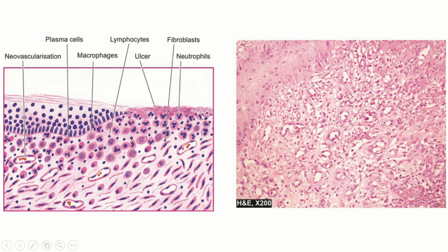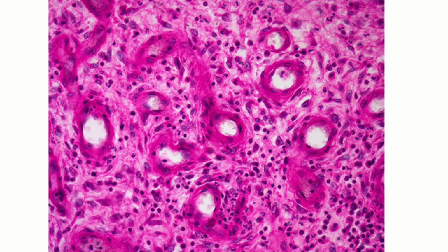So after ulceration, there will be appearance of neutrophils and macrophages within 24 hours. Within 3 days, fibroblasts will come. These elongated spindle cells are your fibroblasts. They will come and start proliferating. And you will have these new blood vessels, which is called neovascularization. So this is the microscopic picture. You can see this is your epithelial tissue, and you have these numerous blood vessels over here. These are all your neovascularized tissue, along with the fibroblasts in the background and inflammatory cells.